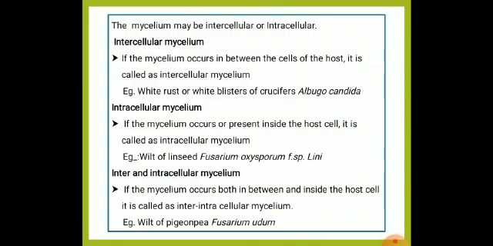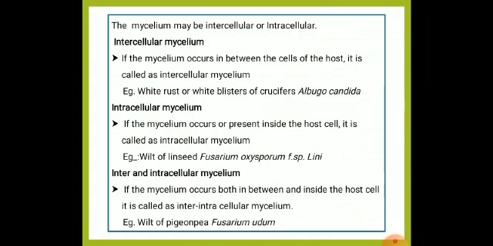And while coming to the types of mycelium, there are three types: intercellular, intracellular, and both inter and intracellular. If the mycelium occurs in between the cells, it is called intercellular, which will be seen in several oomycetes fungi like white rust, that is Albugo candida, or Pythium, or Phytophthora species. And intracellular mycelium means the mycelium is present inside the host cell.